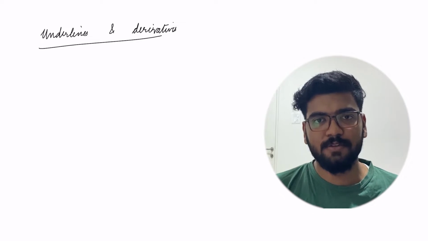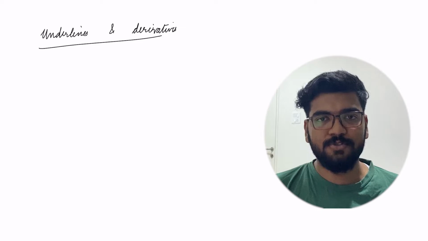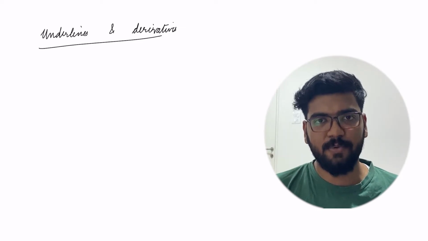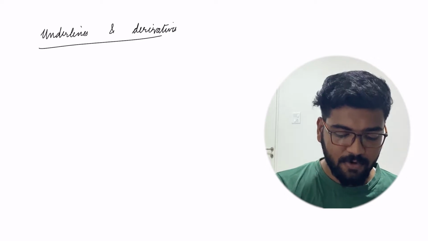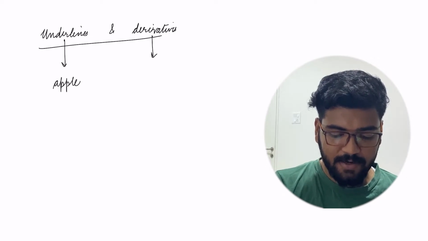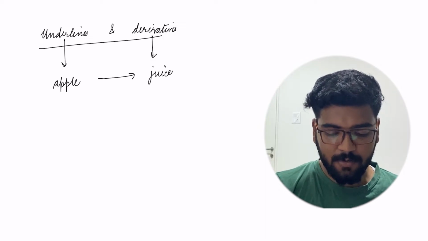For an example, you can have an apple, which you can say is an underlying. From that apple, you can derive apple juice, which can be called the derivative. So, for example, the underlying can be an apple and the derivative is the juice that is derived from the apple.